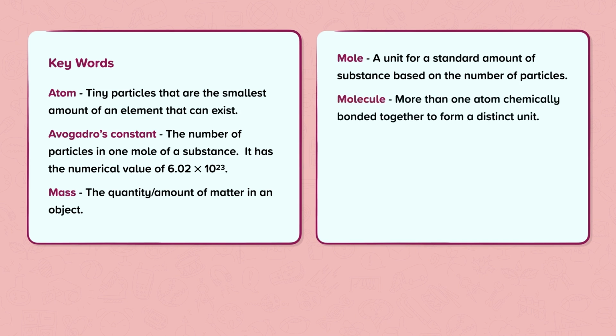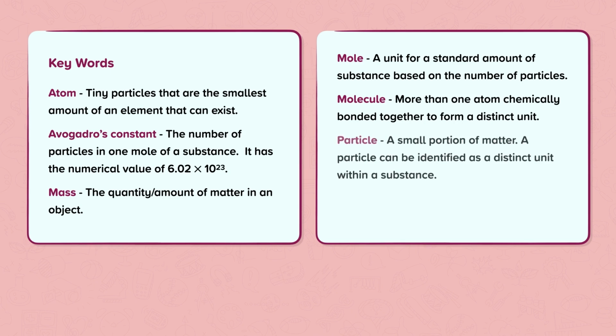Molecule. More than 1 atom chemically bonded together to form a distinct unit. Particle. A small portion of matter. A particle can be identified as a distinct unit within a substance. Volume. The amount of 3-dimensional space an object occupies.